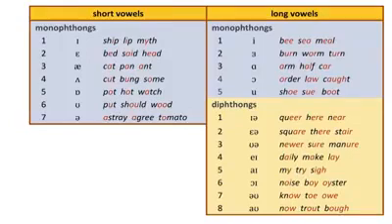Then the long vowels. iː: meal. ɜː: burn, warm, turn. ɑː: arm, half, car. ɔː: order, low, coat. uː: shoe, boot.